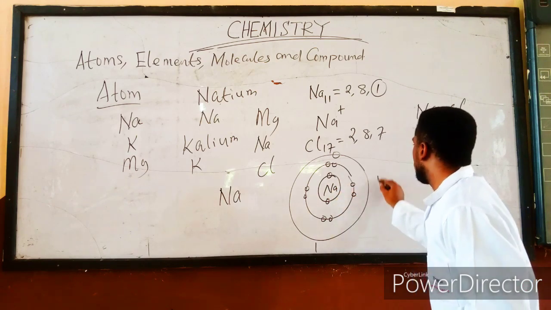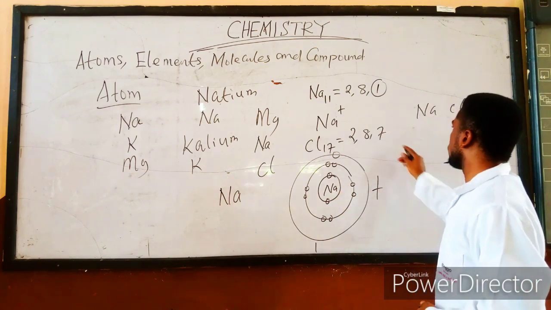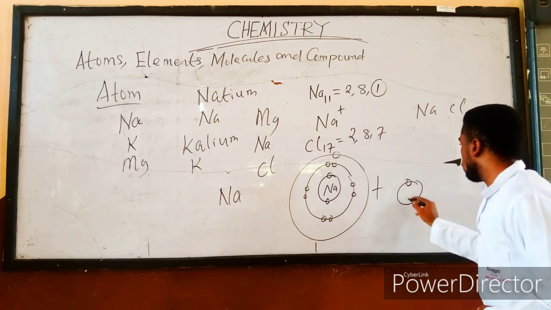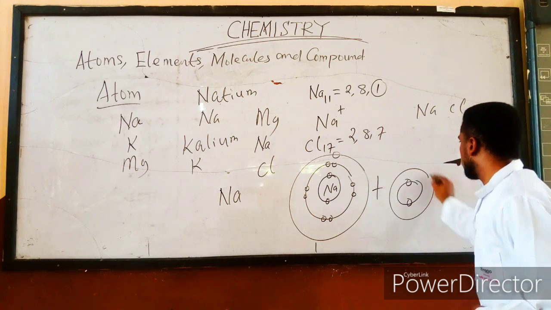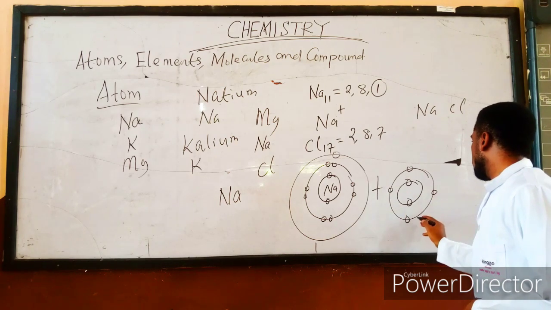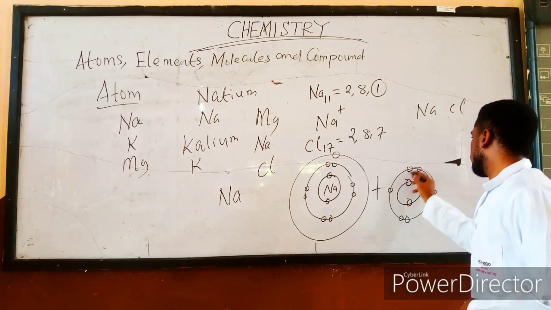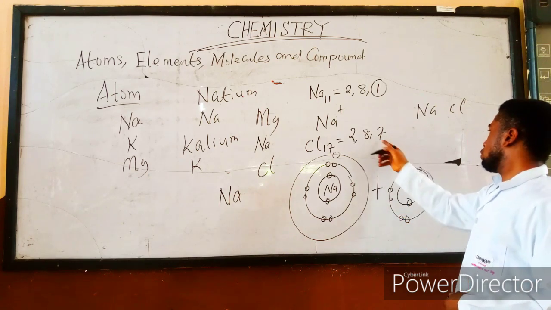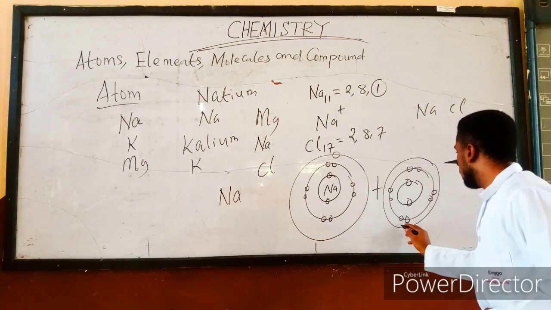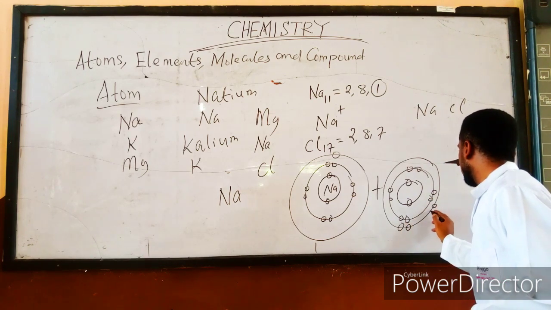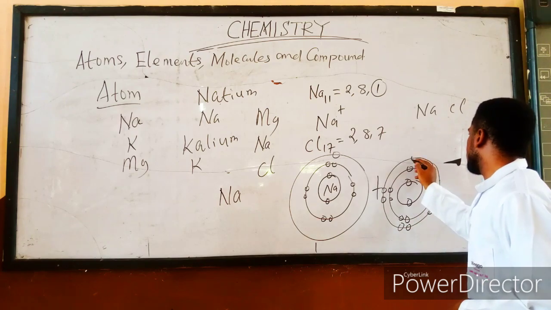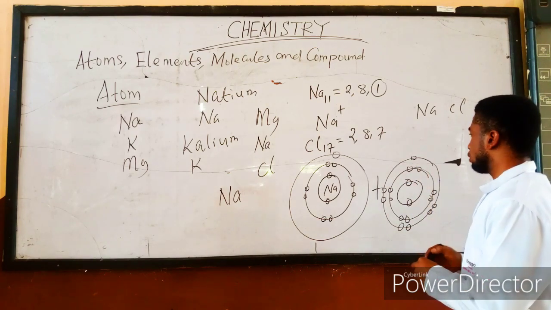This is sodium. When it's combined with chlorine, which is 2, 8, 7, the first shell carries 1, 2. The second shell carries 1, 2, 3, 4, 5, 6, 7, and 8. Then what remains is the last shell. And in that last shell we carry 1, 2, 3, 4, 5, 6, 7. This is the last shell.